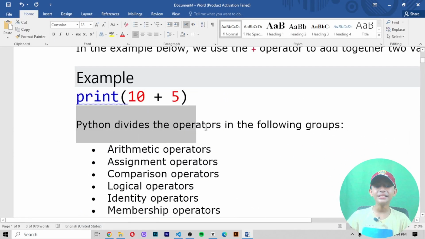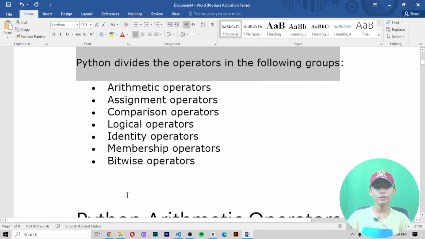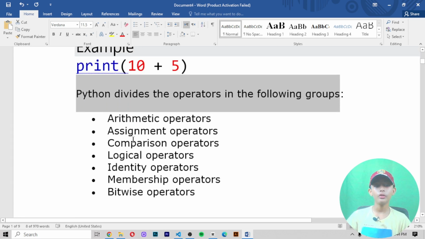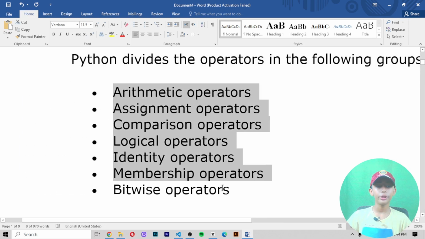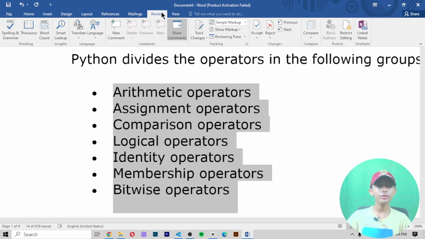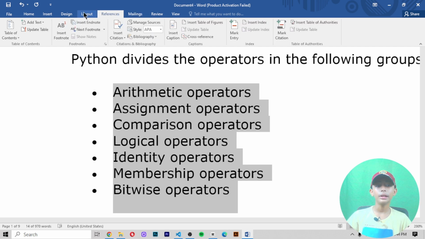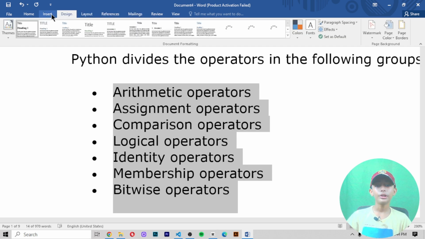Python divides the operators into the following groups. You can see on your screen that there are many operators. Let me tell you which operators are here.